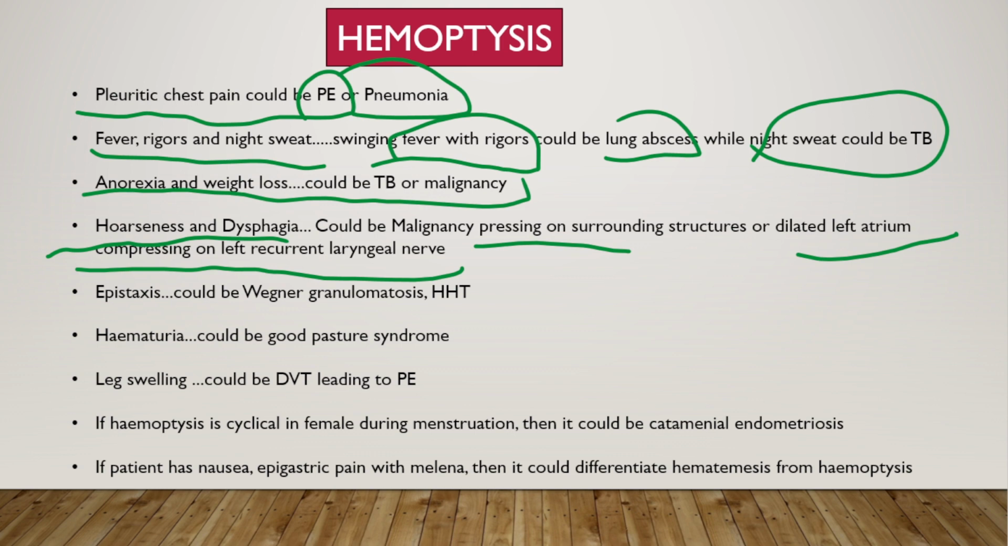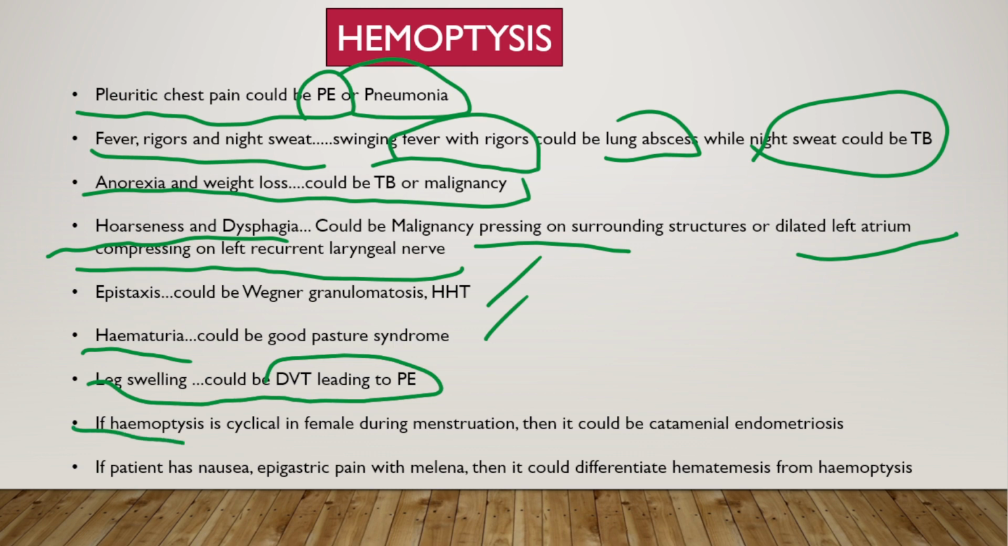Then we will ask whether the patient is having epistaxis along with the hemoptysis. That will suggest Wegener granulomatosis or hereditary hemorrhagic telangiectasia. Hematuria with hemoptysis suggests Goodpasture syndrome. Leg swelling will suggest DVT, leading to pulmonary embolism and hemoptysis.